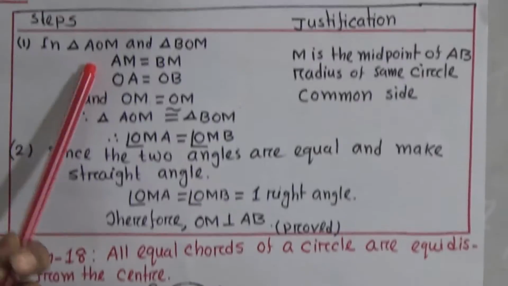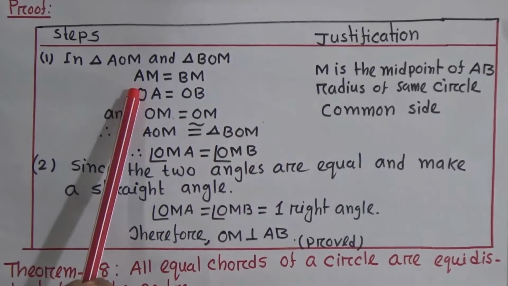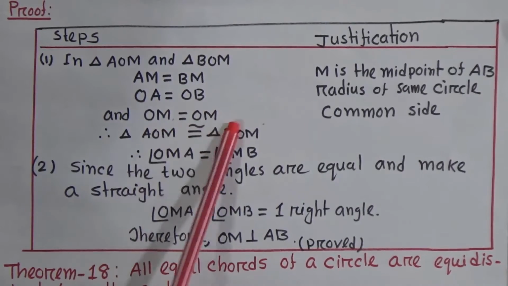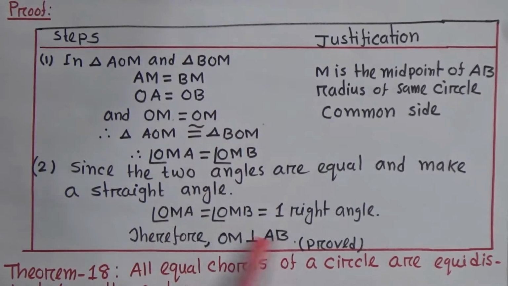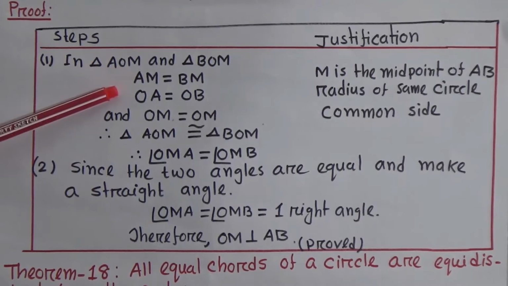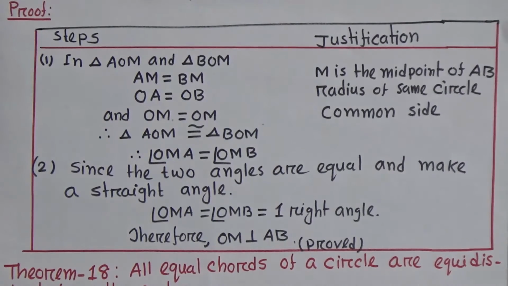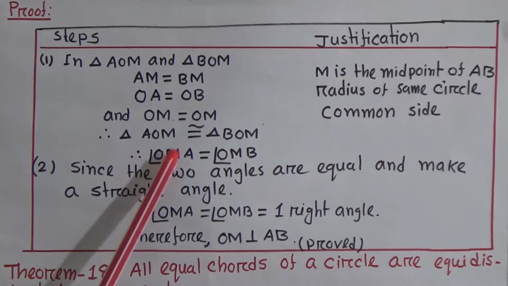In triangles AOM and BOM, AM equals BM, OA equals OB, OM equals OM, that means the common side. Look, there are three sides equal. Therefore, we can say triangle AOM is congruent to triangle BOM.